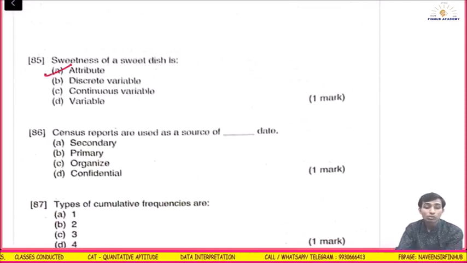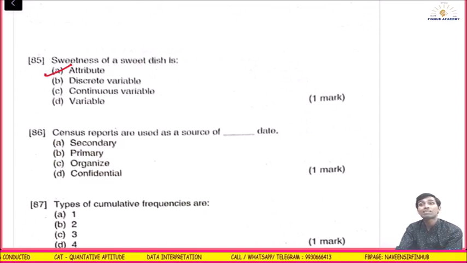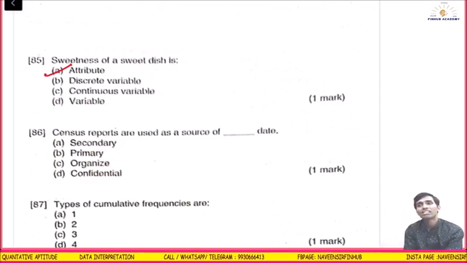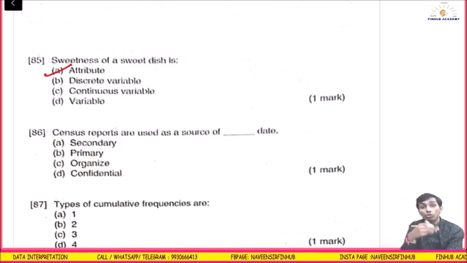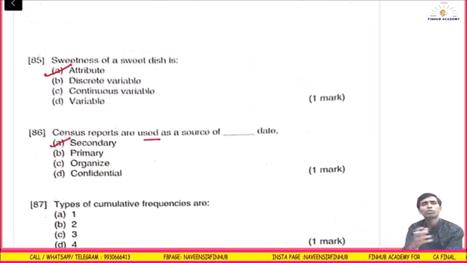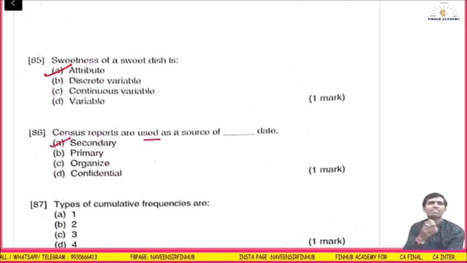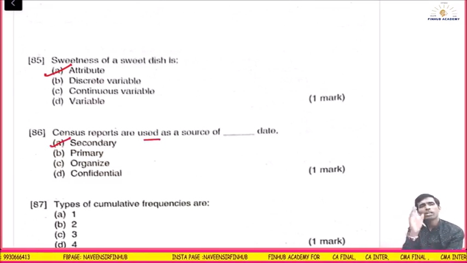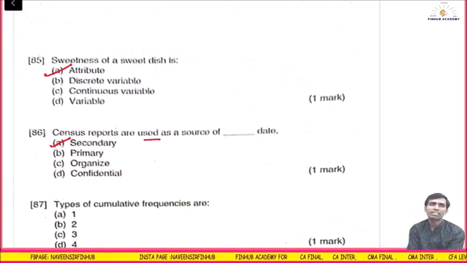Census reports are used as a source of what data? Census is what the government collects every 10 years. When you collect it, it is primary data, but when you use it, see the word used, as a source of secondary data. Understood? If you go to the collector office and pay the cost of the Xerox, they provide you with all these reports. We get it at the collector office.